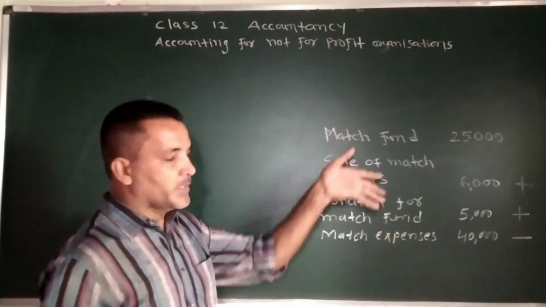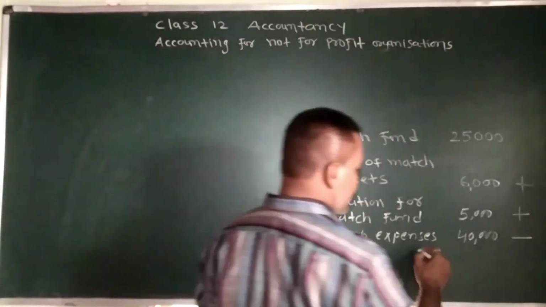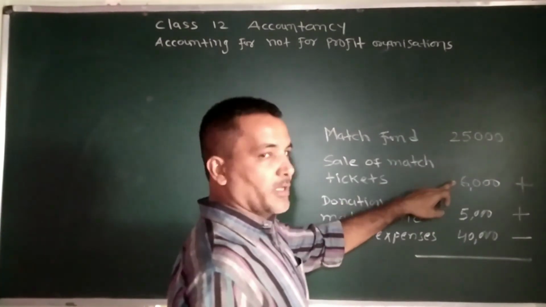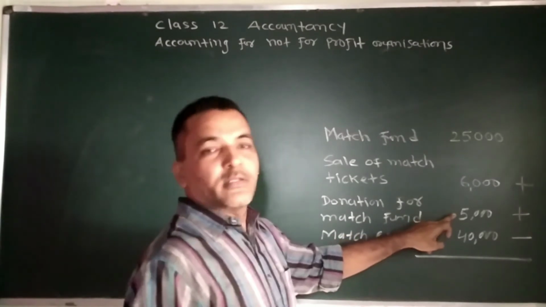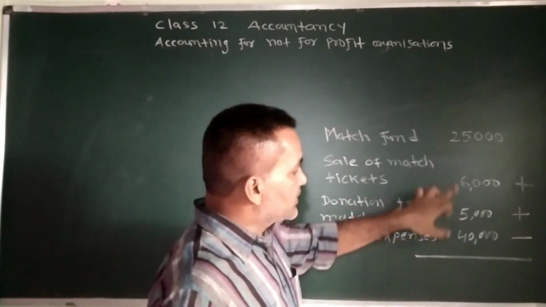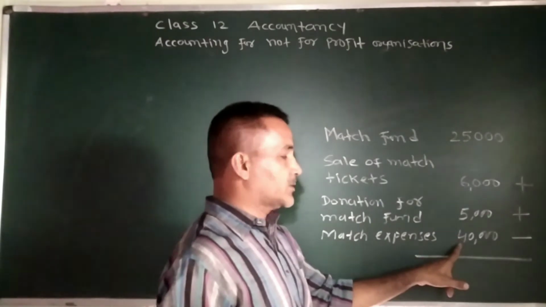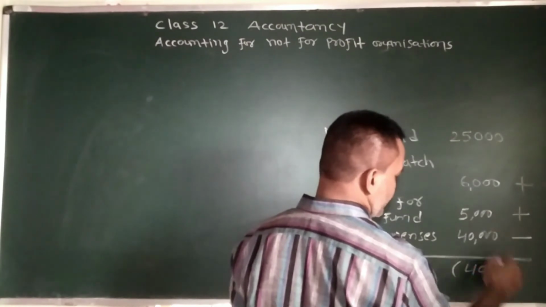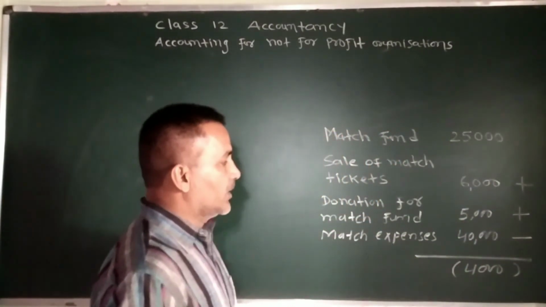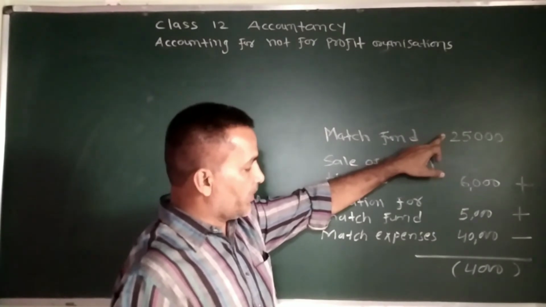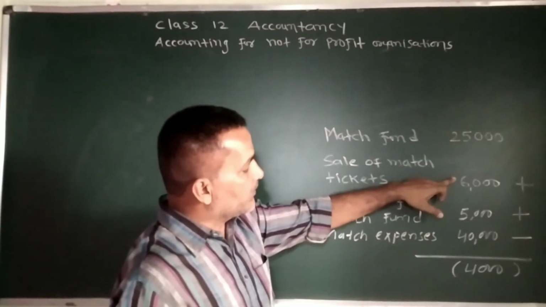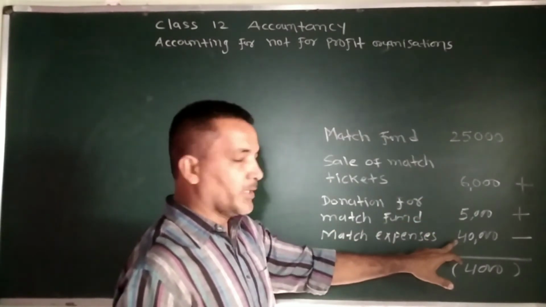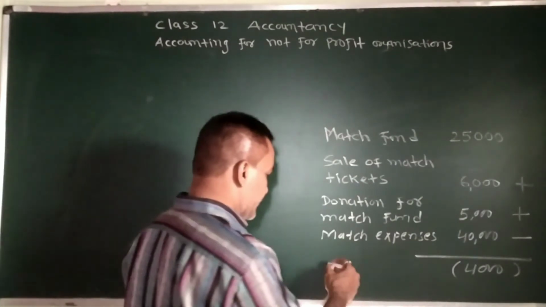So if we make the basic calculation, then here only we can get the answer. 25 plus 6, 31, 31 plus 5, 36. So this total is 36,000. From that you have to minus 40,000. So answer is coming in minus 4,000. So it indicates that fund is only of rupees 25, 6, 31 and 36,000. Fund is only of 36,000, but expenses are 40,000. So 4,000 is the deficiency.